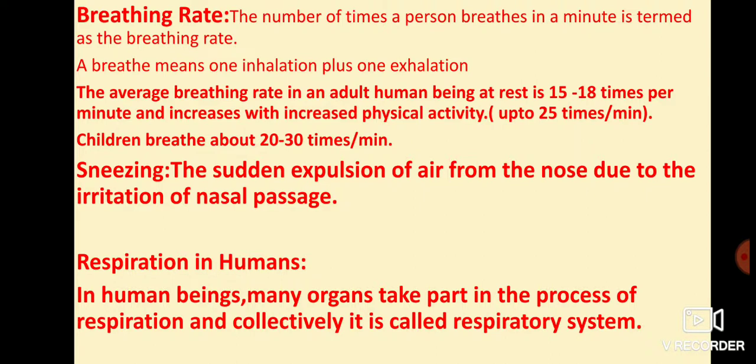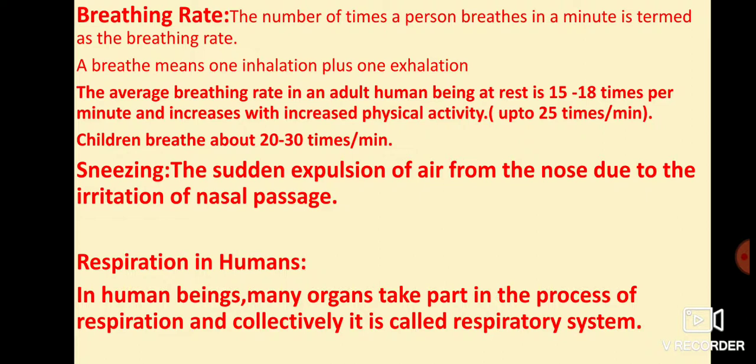Normally children breathe about 20 to 30 times per minute. In women, the breathing rate is also faster than in men, right?